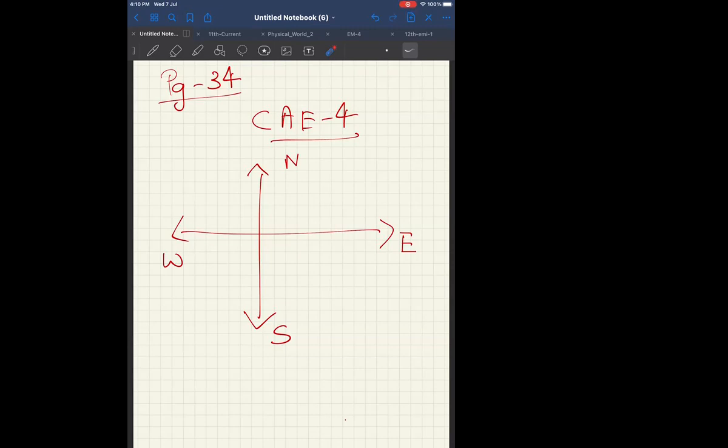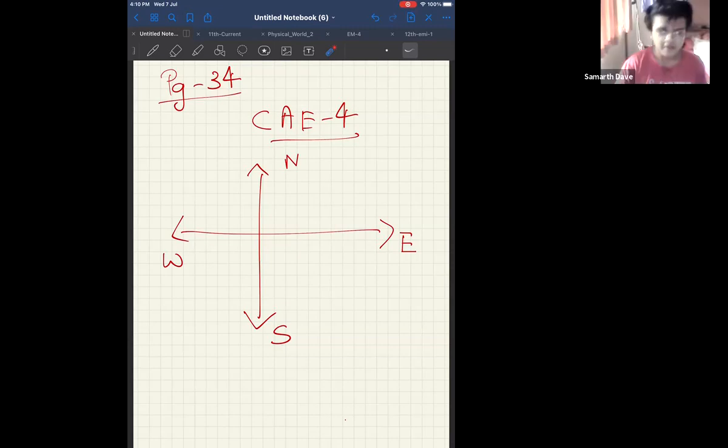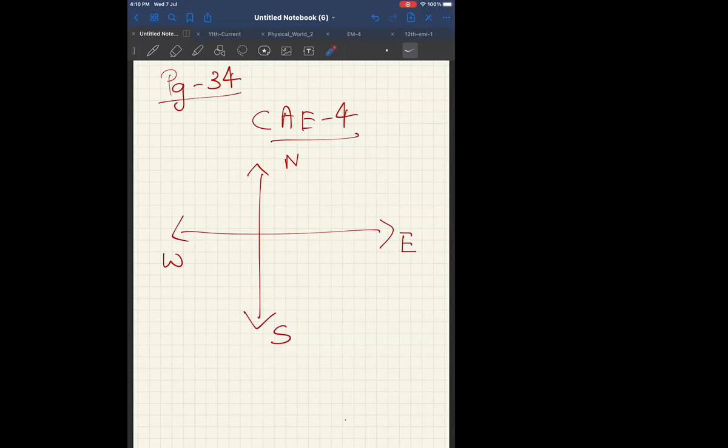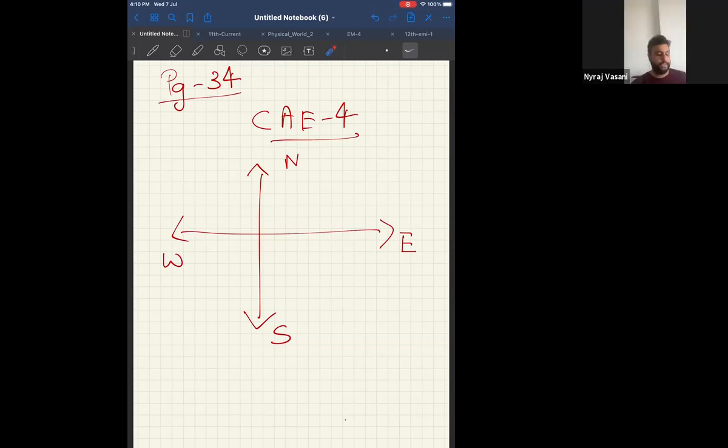30 degrees north of east. Option B will be called 30 degrees north of east. Correct. Option C and option D are not relevant anyway. Okay. Understood? Question number 2 done. Now start question number 3.